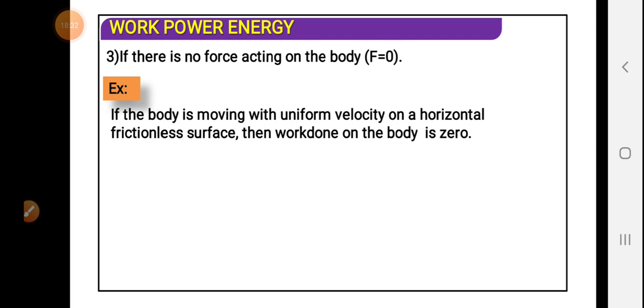And one more thing is that if the body is moving with constant velocity, then there is no change in velocity. And if there is no change in velocity, the acceleration is equal to 0, because there is no change in velocity. And if the acceleration is 0, then force is also 0.